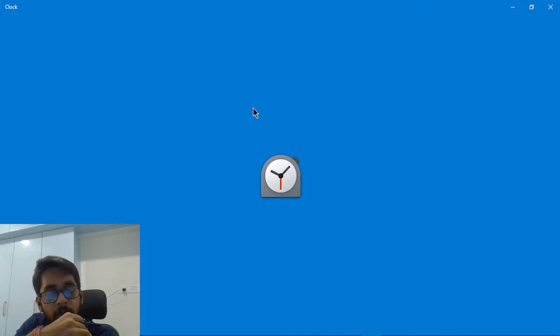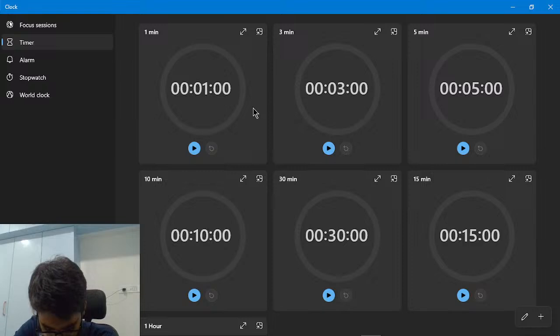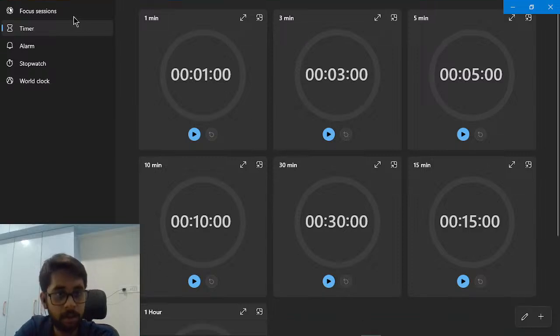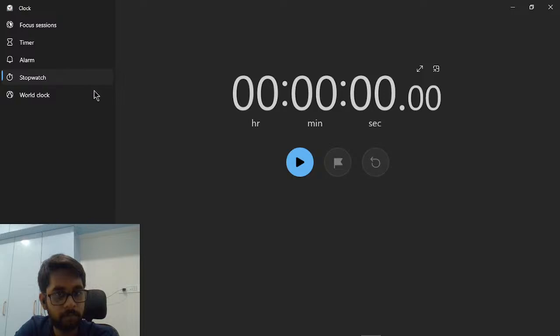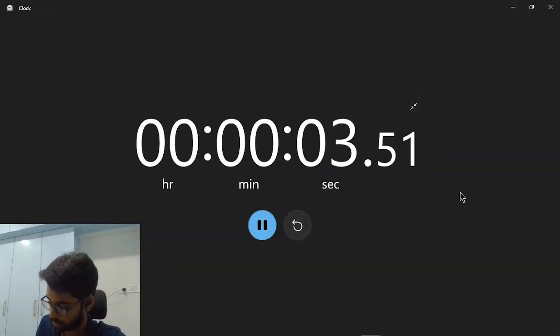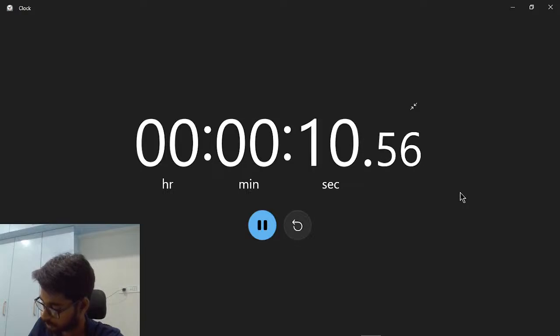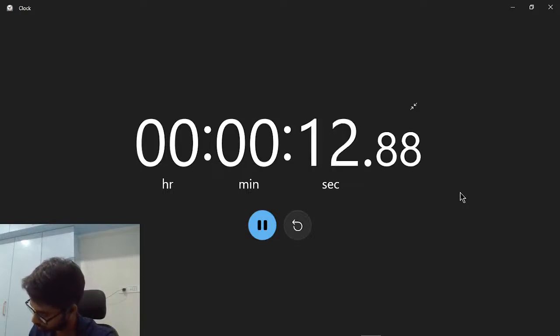Let's see how long we take to solve this one simple calculation. It's not simple, it's very huge, but let's give it a try. So 10 raised to 8 upon 109678. Since this is close to 9, we can just round it off to what? 1,10,000. So 10 raised to 8 upon 1,10,000.